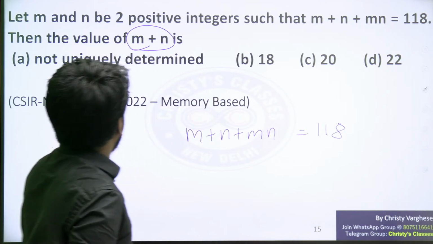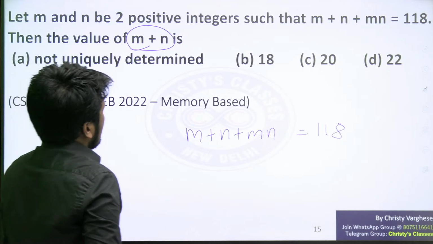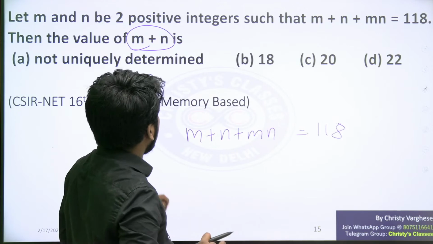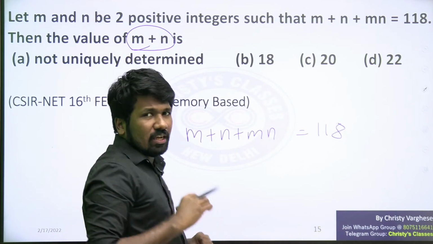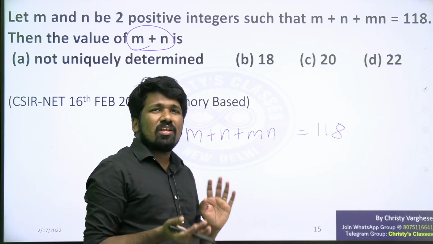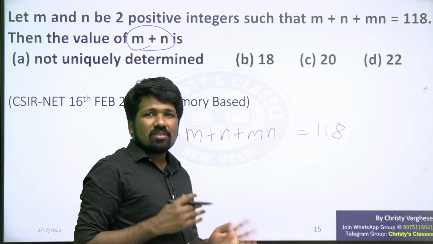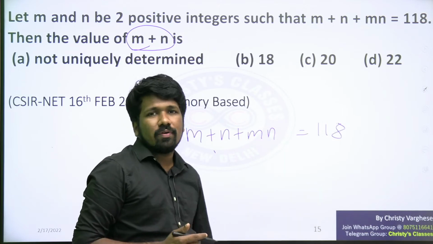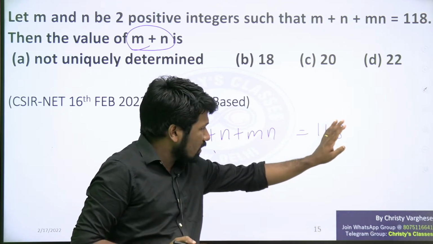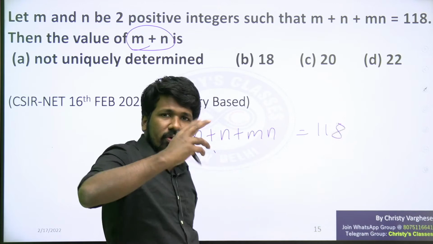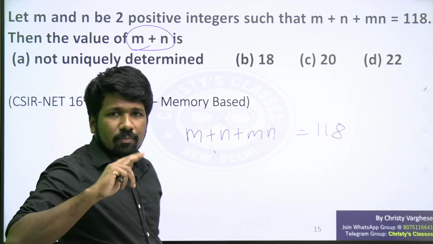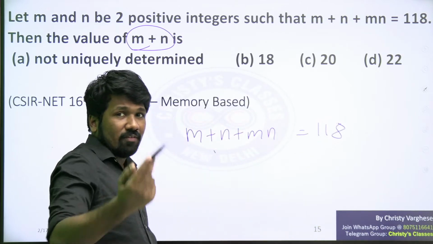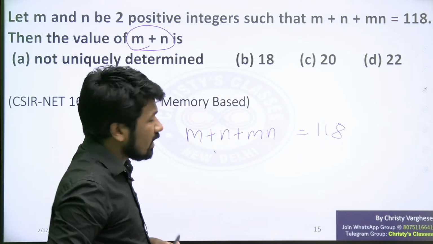Okay, so m plus n is what you need. Here you should understand clearly. Just like the previous question, where you could write m plus n into m minus n, if you can write this as a product somehow, then you can solve it. Write the right hand side as a number that you can write as a product of two numbers. I will show you how you can do that. After explaining, I will tell you how you can come up with this idea.